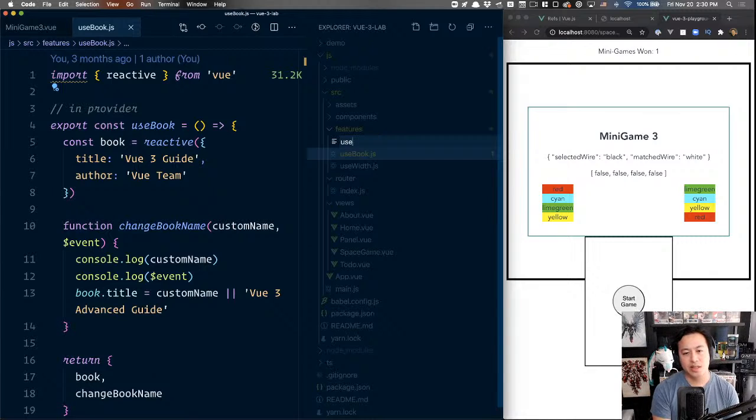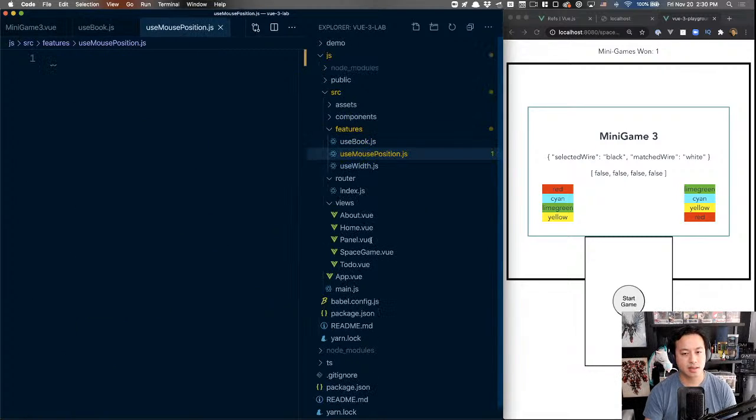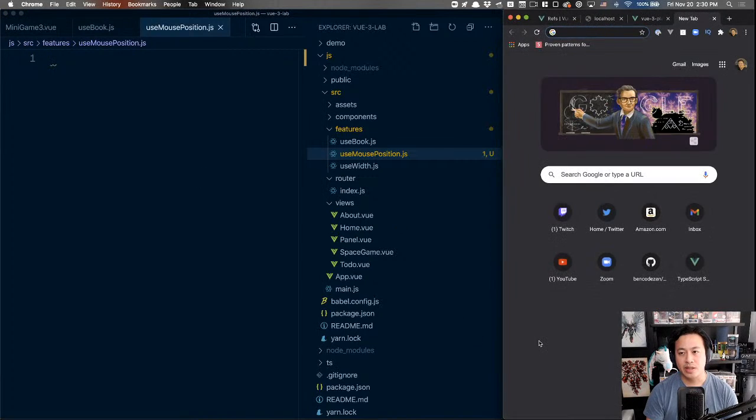The use prefix is a common convention too. So I'm just going to be explicit: useMousePosition.js. Here we go. So what we want to do is find a way to watch the mouse position.